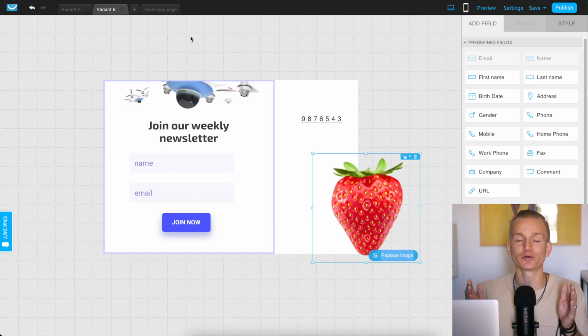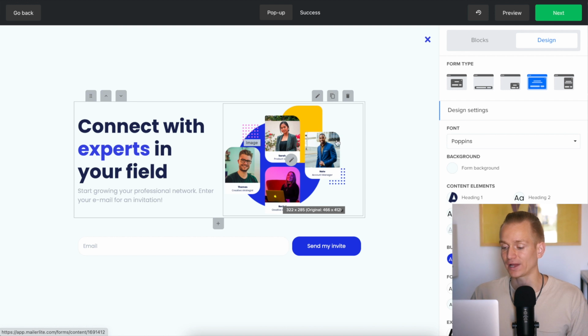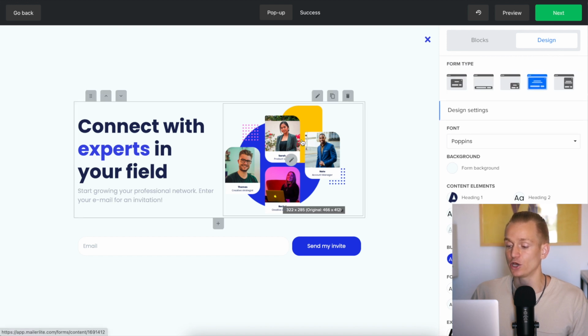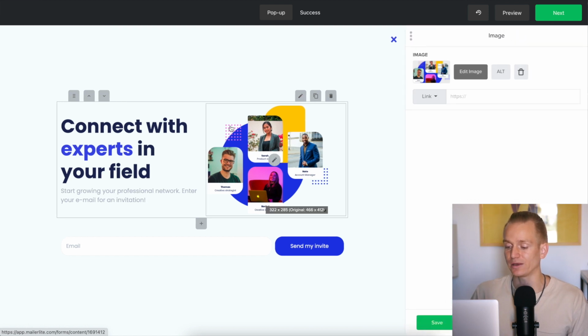Okay, next super important thing when it comes to email marketing softwares is creating pop-ups. So when you create pop-ups, these are basically pop-ups to collect subscribers' email, build your email list. So GetResponse is absolutely phenomenal when it comes to this. If you look at, for example, Mailerlite, you can also create a pretty nice looking pop-up, and you have all of the basic functionalities and all of that, and you can adjust when the pop-ups come up and all of those things. But for example, here, let's say if I press on the image, I can basically just change the image, and that is it.